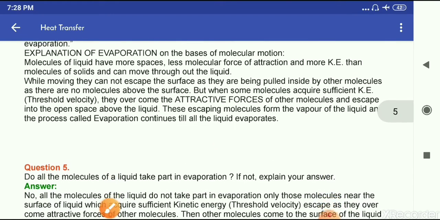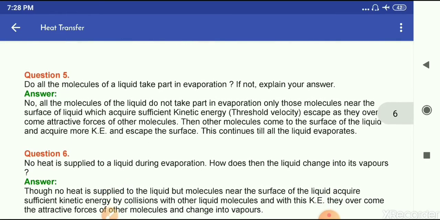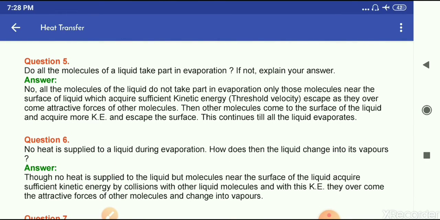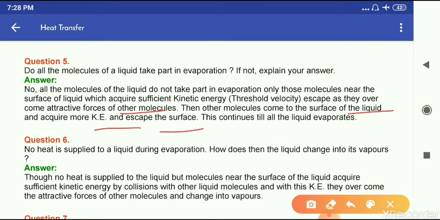Question number 5, do all the molecules of a liquid take part in evaporation? If not, explain your answer. No, all the molecules of the liquid do not take part in evaporation. Only those molecules near the surface of the liquid which acquire sufficient kinetic energy escape, as they overcome the attractive forces of other molecules. Then the other molecules come to the surface of the liquid, acquire more kinetic energy and escape from the surface. This continues till all the liquid evaporates.